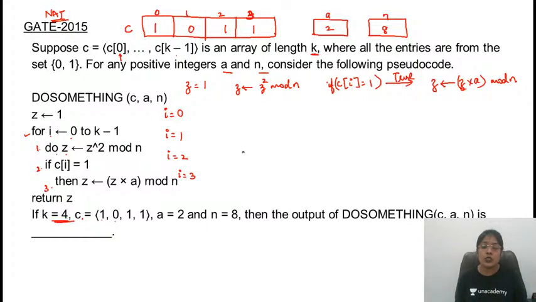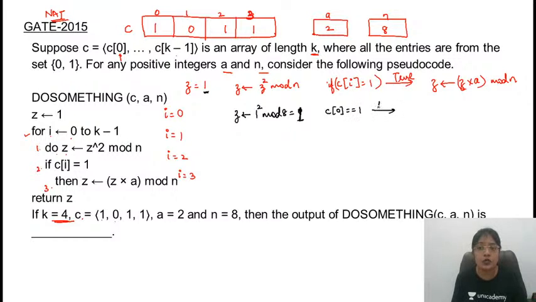Now just consider the values. Values are given, so just substitute the values. For I is equal to 0, Z will be Z square. What will be the value of Z? Current value of Z is 1. 1 square mod n, where n is 8. 1 mod 8 is nothing but 1. Remainder is 1. So the value of Z is 1. If C of I, the value of I is 0, so is C of 0 equal to 1? Yes, this condition is true. If the condition is true, then modify the value of Z.